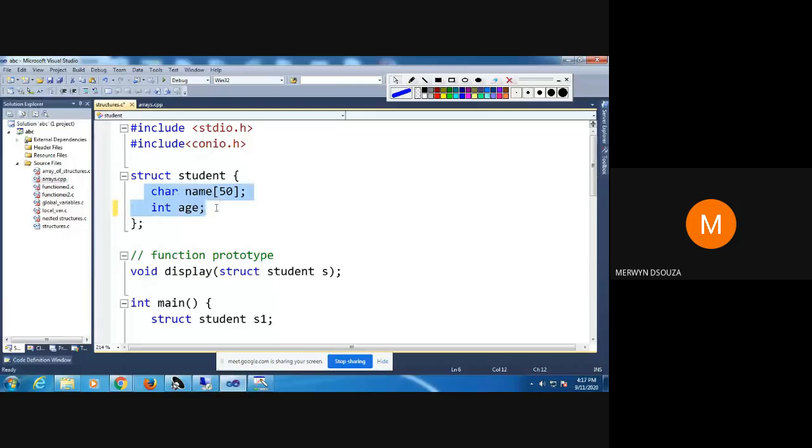What you define, the related items, are known as structure members. Name and age are the structure members of the structure student. So these are your members. I hope you can see what I'm highlighting. These two are your structure members.